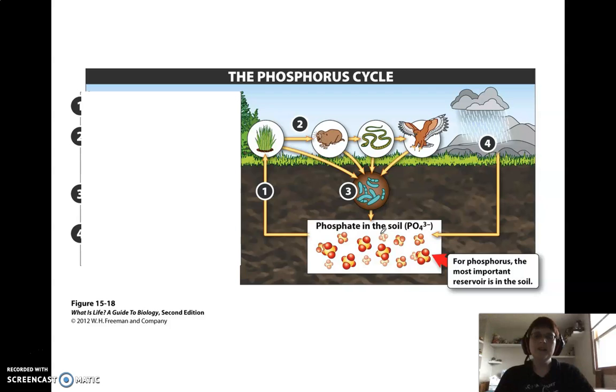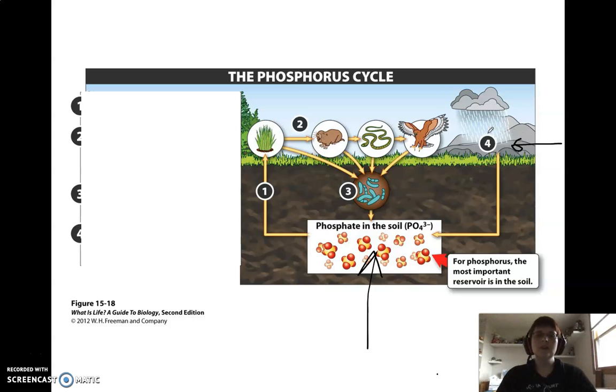And the phosphorus cycle is a little different in how it works. So again, the first thing to look for is the reservoir. So where is the phosphorus? Well, the phosphorus is in the soil. So the reservoir for phosphorus is actually in the soil. It actually comes from rocks. So that's what we're seeing over here.